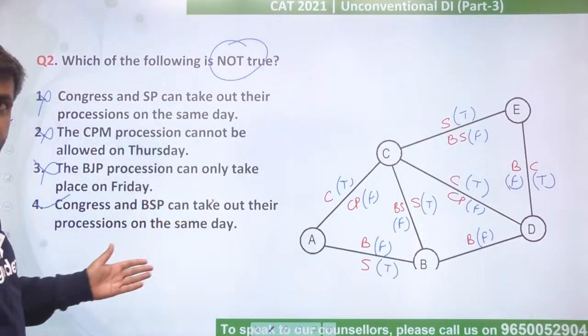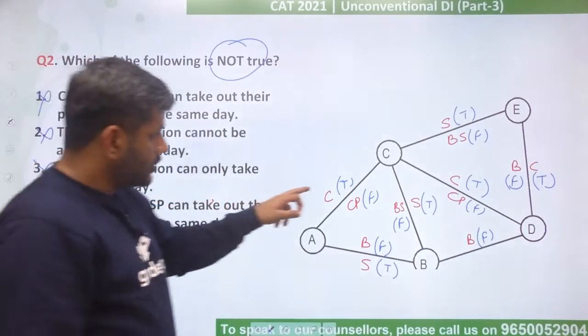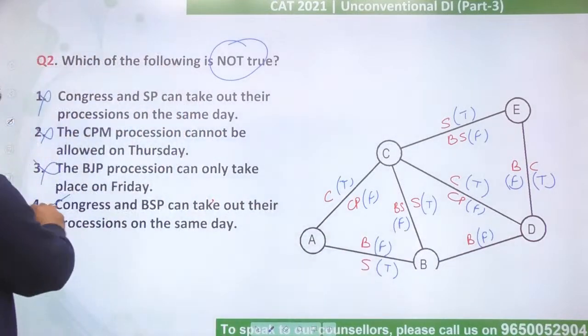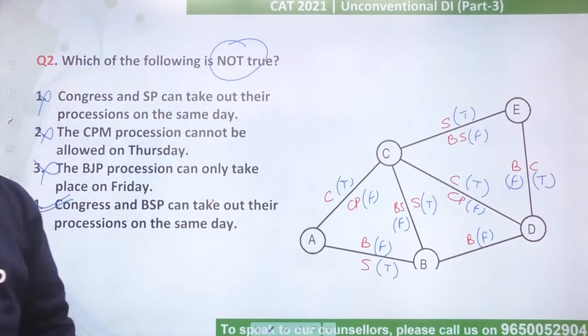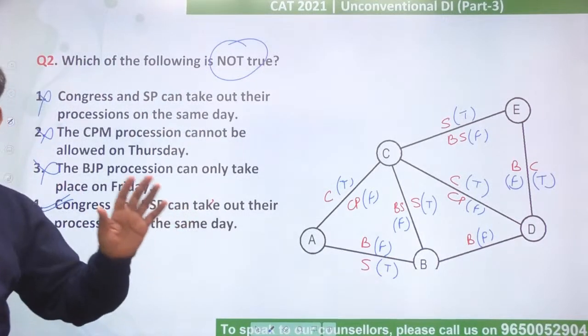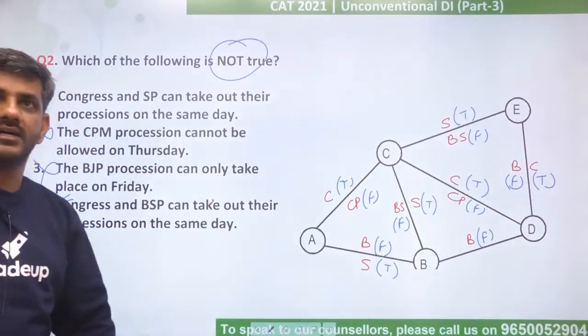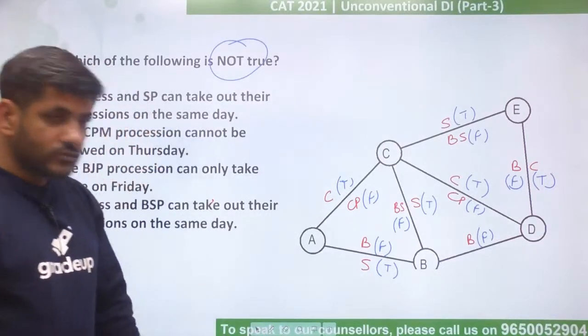ये अपने आप देख लेते हैं एक बार. Congress and BSP can take out their processions on the same day. Congress is on Thursday, BSP on Friday. That is correct. I'm sorry. The not true is the fourth one. So I'm saying not true, but in my mind it is going like true only. Yes. Fourth is the correct answer. I'm sorry guys. Yes Kriti, I got it now. So first, second and third, they were all true, the fourth one was not true, so the fourth one becomes the answer. Absolutely right.